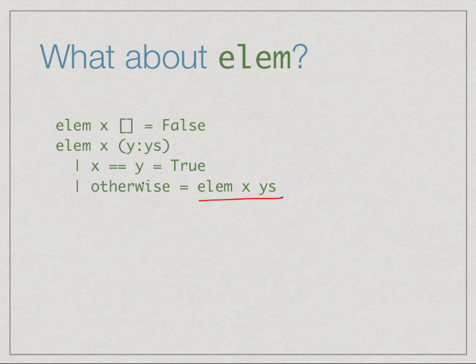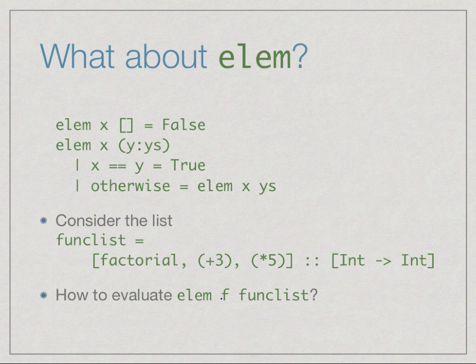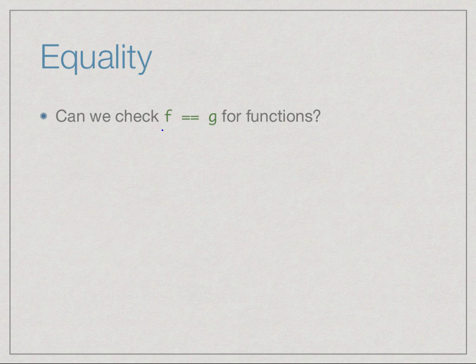Here, what we are really doing is checking whether a given value is equal to another value. Now this seems innocuous enough. It would make sense, it seems, to check whether two values are the same or not. Again, our problem comes because our values include the so-called higher order types, namely functions. So let us look at our old list that we had before, which we had problems sorting. Now the question is, what does it mean to ask whether some other function f belongs to this list or not? We need to be able to check whether f, one function, is equal to g, another function.